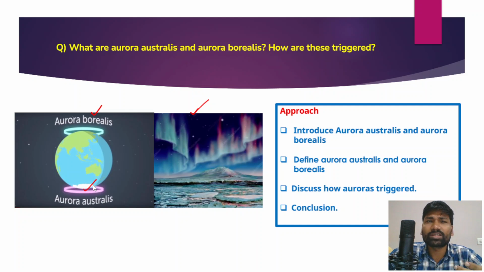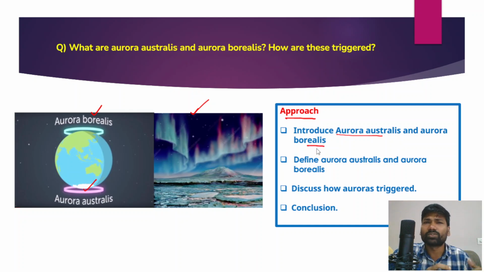So these are two different kinds of lights, but you could observe them only in the northern hemisphere and southern hemisphere. Now this is a very simple question, and there is no directive word attached to it, so it would be very easy for you to frame a proper structure. In the approach, first and foremost, you introduce what the aurora australis and aurora borealis are.